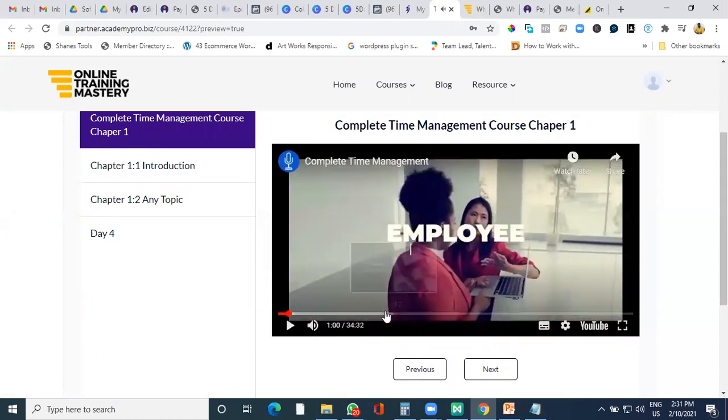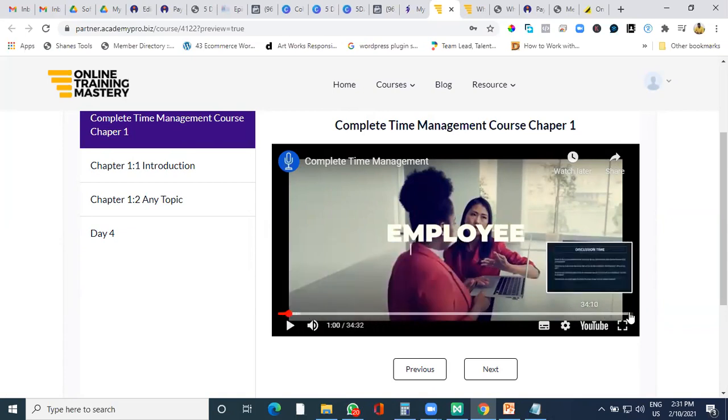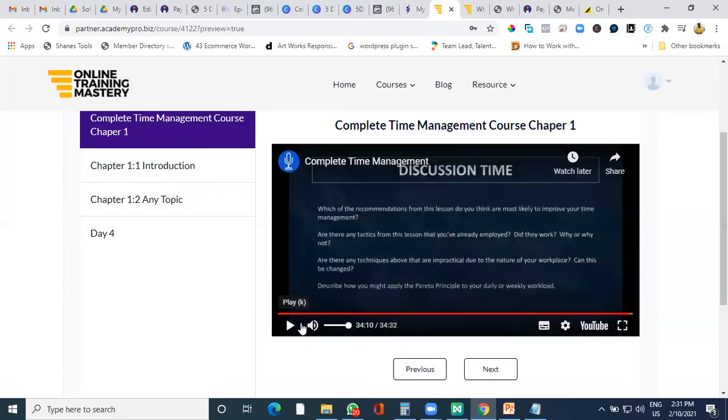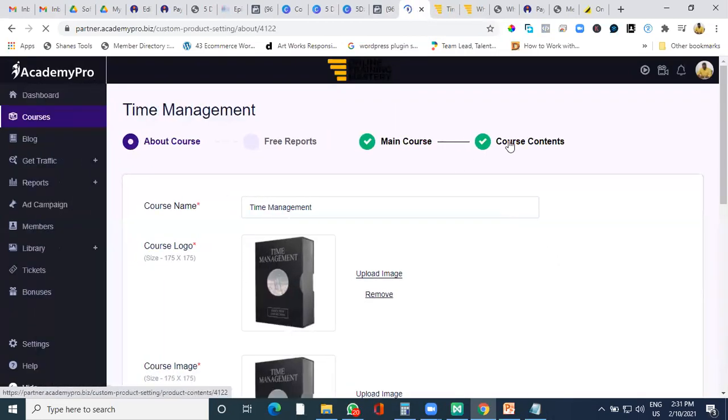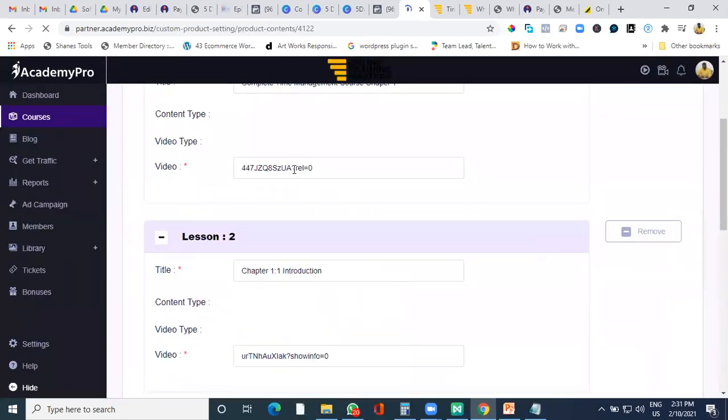Now, just for example, there are a lot of people who say the video comes from YouTube, and that's the reason they don't prefer to go on YouTube. Here, if you see, if I pause it, there's no video coming on. If I go to the end and I pause it, or when the video also gets finished, there won't be any garbage or any other video coming up. The reason it doesn't come up is that while we are adding the course, we help you to add a particular script in your video course, and this script doesn't allow any of the other YouTube videos.